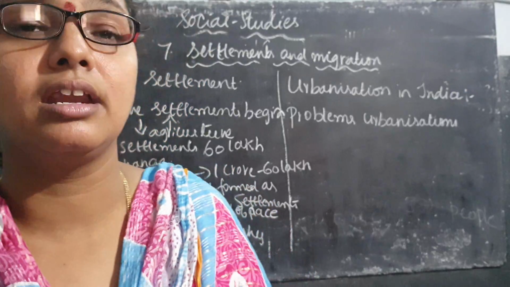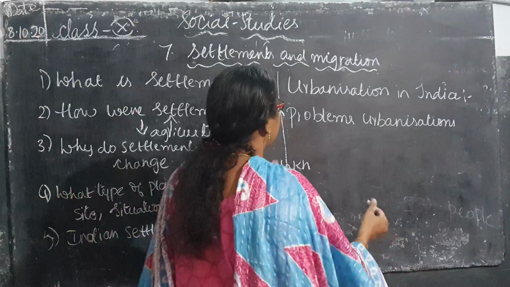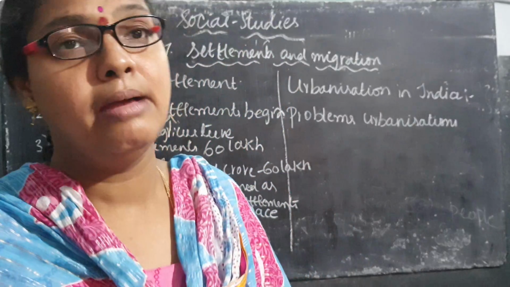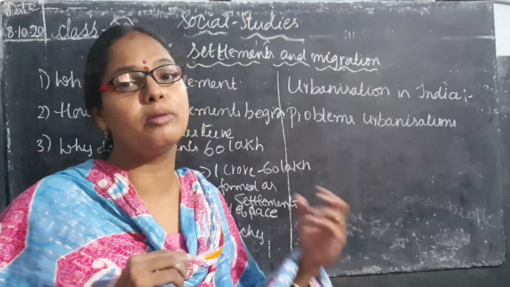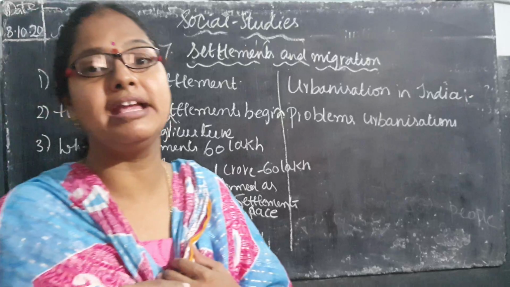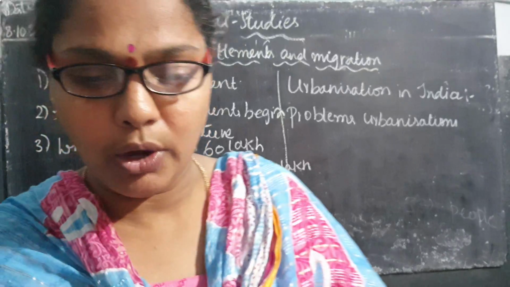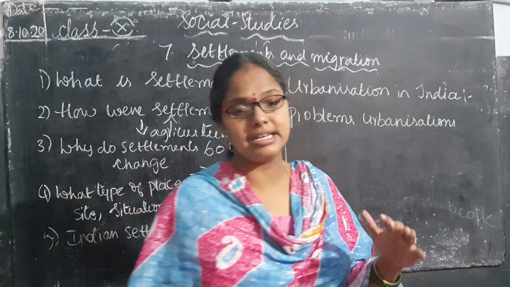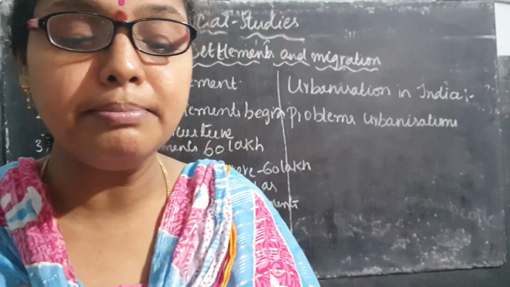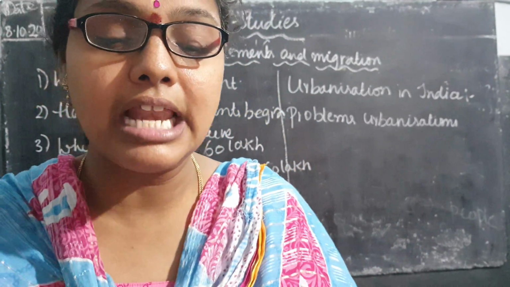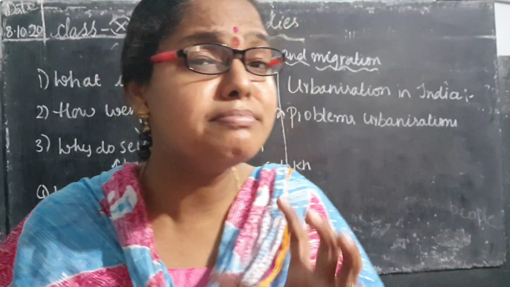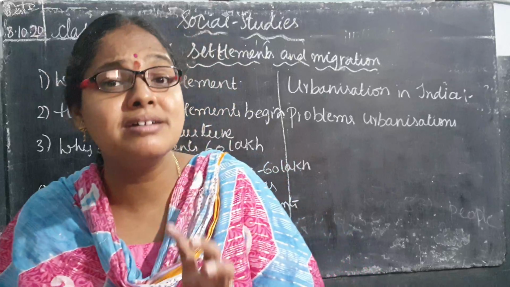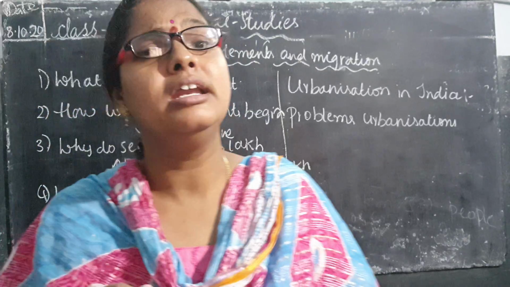What is migration? What is the definition of migration? I said the people moving from one place to another place is known as migration. Now we measure and classify migration patterns. How will we measure migration? First one, the birthplace. Next one, the last usual place of residence. What is a birthplace? Where the boy or girl was born. That place is known as the birthplace, or it is also known as the native place.